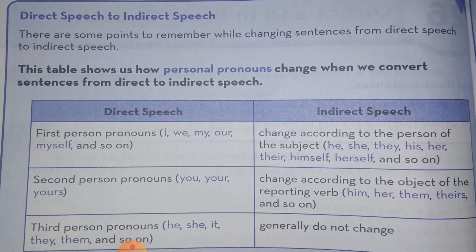Second person pronouns you, your, yours change according to the object of the reporting verb: him, her, them, theirs. Third person pronouns he, she, it, they, them generally do not change, they remain the same.